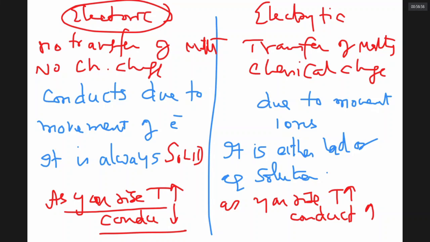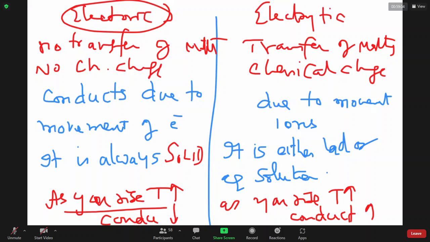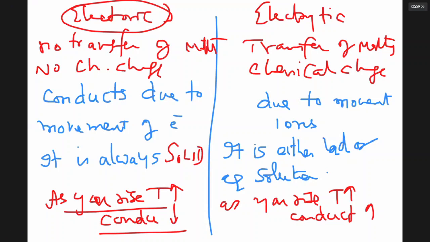Notice, copper will become a superconductor if you decrease the temperature to minus 200 degrees centigrade. Notice, for solids, electronic conductors, the less is the temperature, the better is conductance. Are we clear on this? Yes, sir.